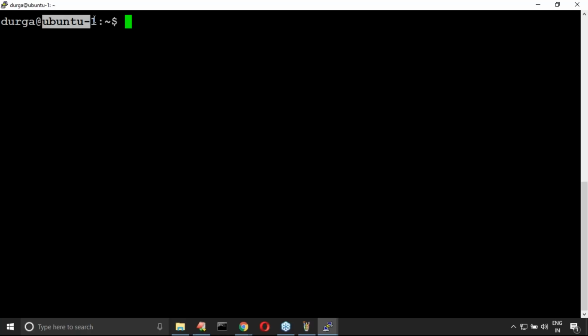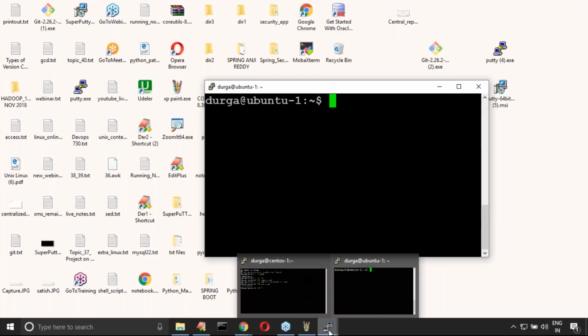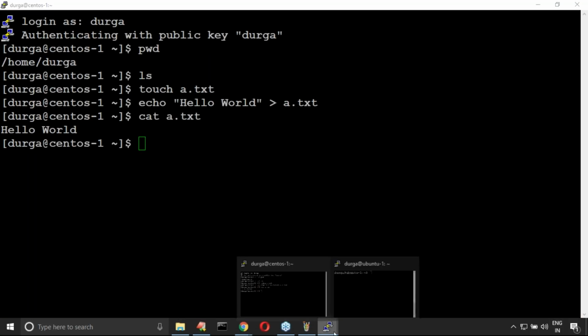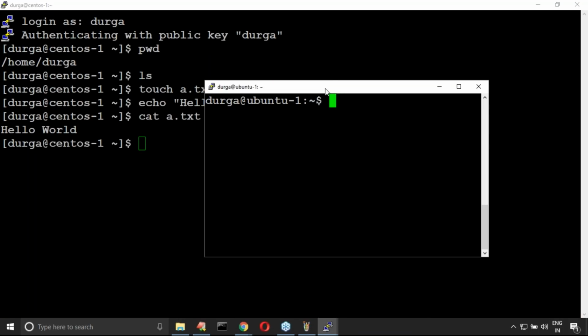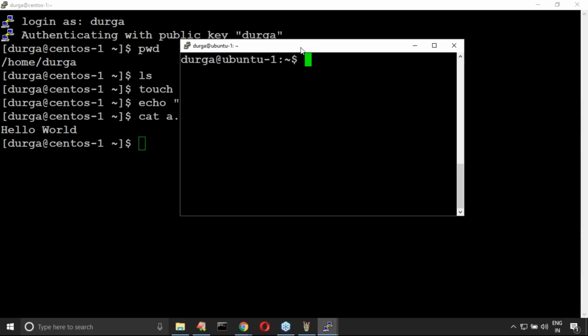That much easy, sir. Now here one small problem we are facing. How many PuTTY instances do I open? There are two, one for Ubuntu and one for CentOS. That is not very feasible for us. What I will do is use the same window only: first tab for CentOS, second tab for Ubuntu, third tab for something else. That would be good.